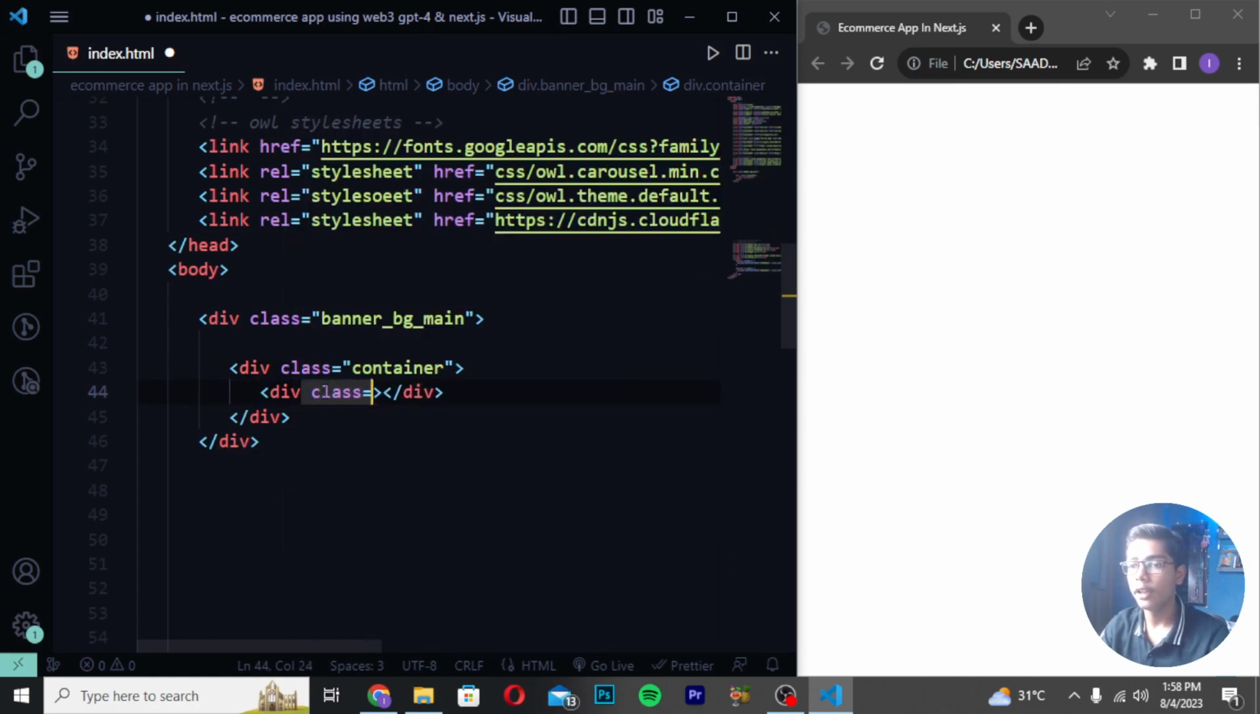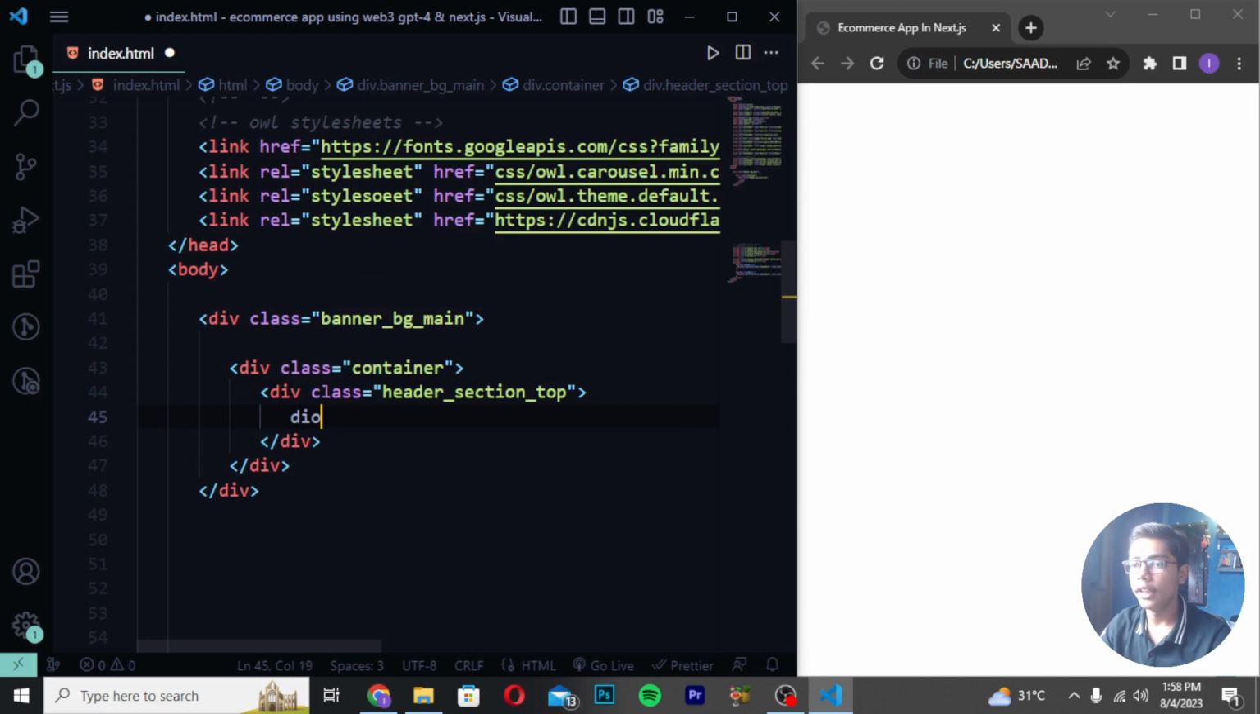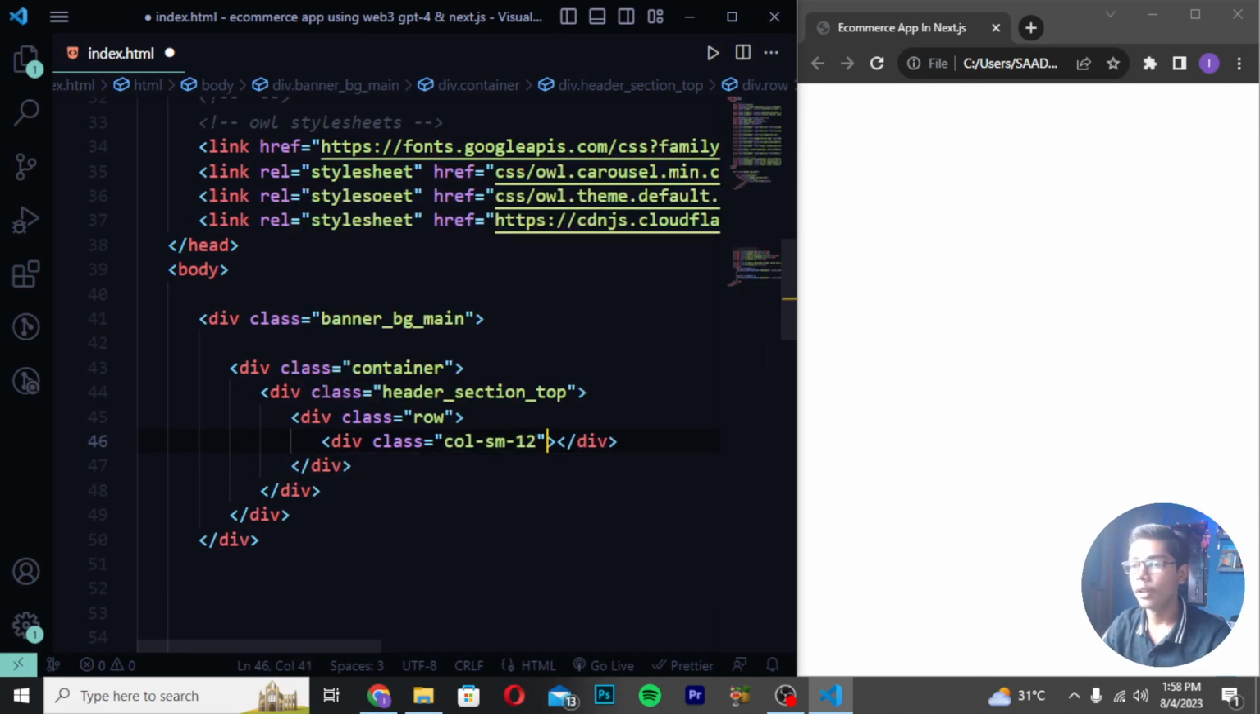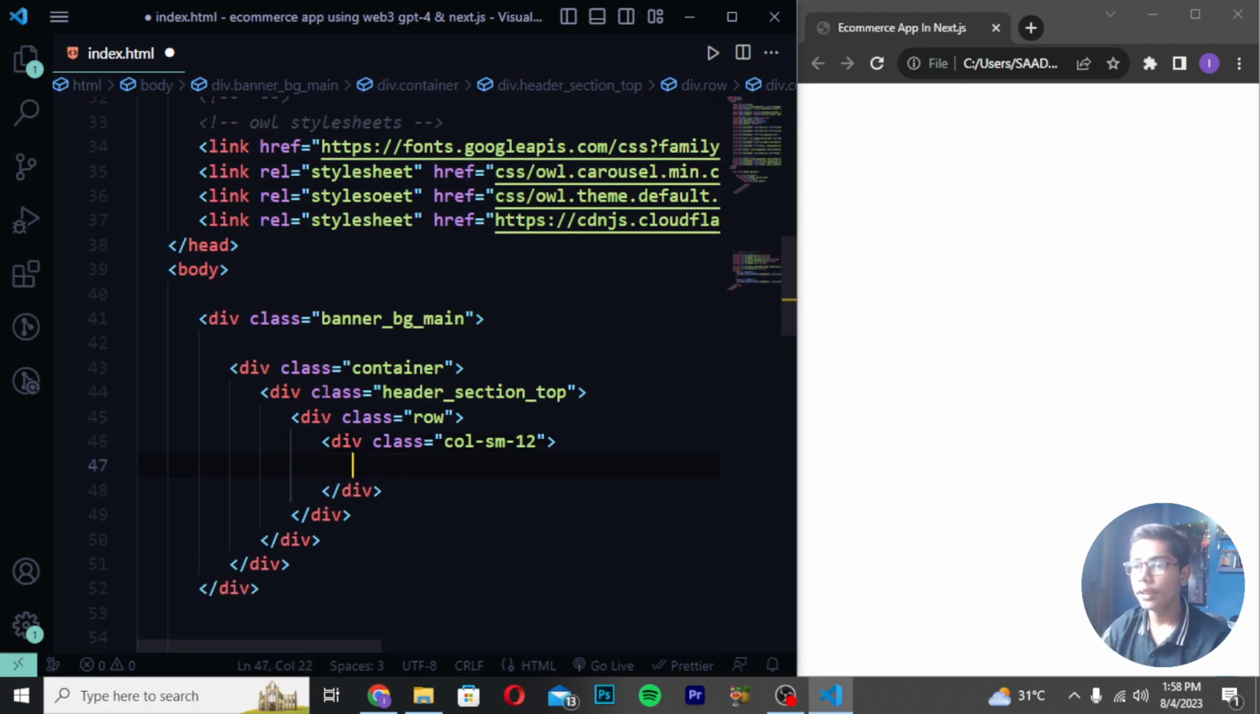So I will be now writing here div class again with the name as header_section. Then you have to write here _top. Then create another div class as row like this, and then you have to write here div class, and I will be now writing here as col-sm-12. Now when you've just written this thing, you have to now do one thing here.